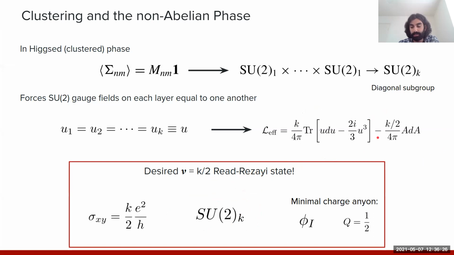And in particular, by keeping careful track of the coupling to the external electromagnetic field, one can see that we obtain the expected Hall conductance. And these composite vortex fields, which individually remain gapped, now describe the minimal charge anyon in the Read-Rezayi state with the appropriate charge of 1/2. And so just to recap, what we've done is, starting from this multi-layer abelian theory, use this dual non-abelian composite vortex description to write down a Landau-Ginzburg theory, which allows us to access this transition from this parent abelian theory to this bosonic k/2 Read-Rezayi state.